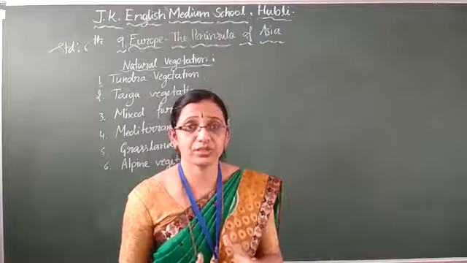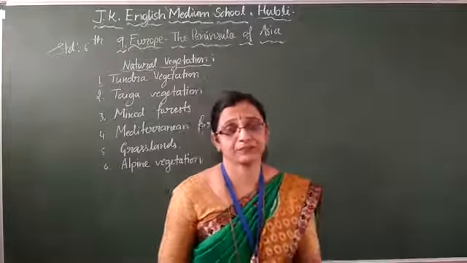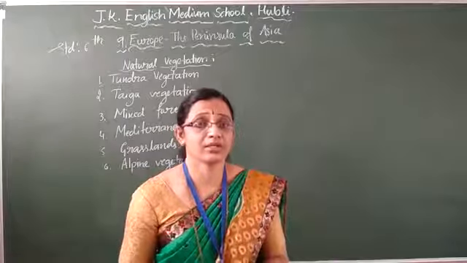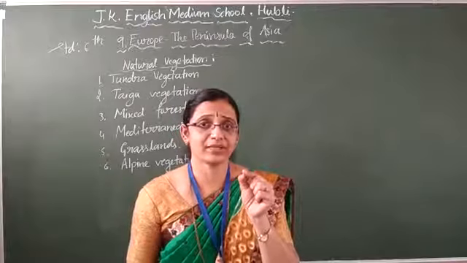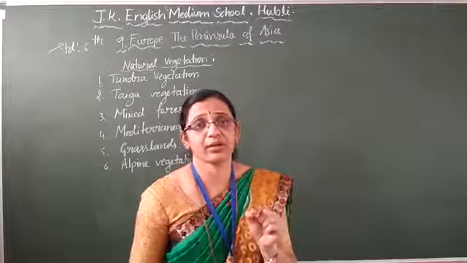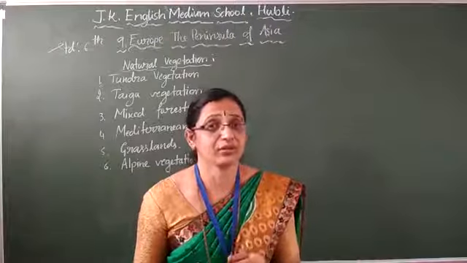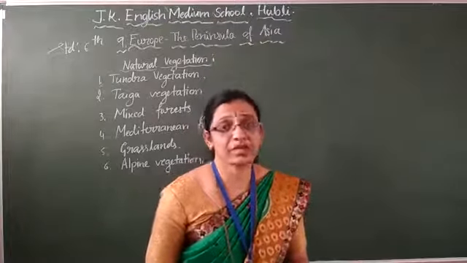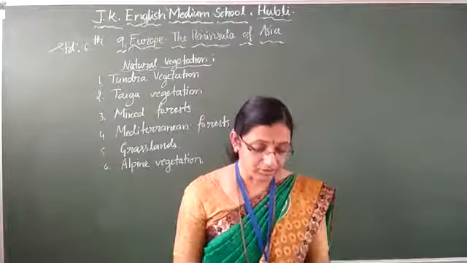Because of the moisture, you will get lichens and mosses. You get green in the rocky places. Lichens are small plants on the side of the rock, where the land is always wet. That type of vegetation you find in the tundra. You will not get any big trees.